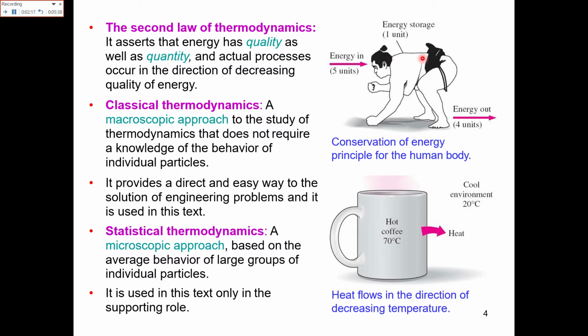So here in this picture, that is basically a sumo wrestler. You have seen the conservation of energy principle for the human body, like it consumes energy, there is an energy input, it consumes by food. The energy input is 5 units, the storage is 1 unit, and the remaining energy is basically expelled out during the fight. And then there is a hot coffee cup.